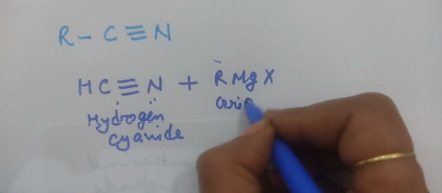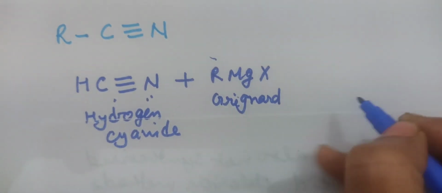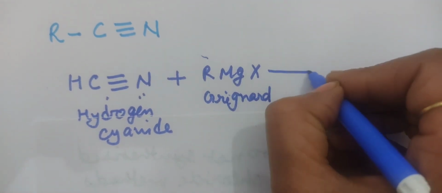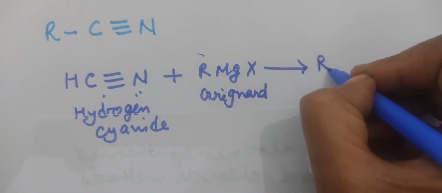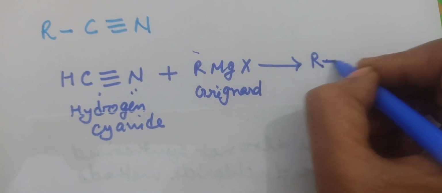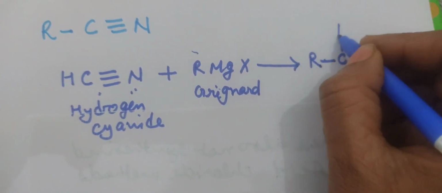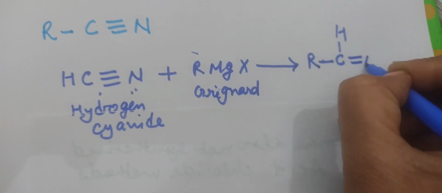Hydrogen cyanide, or hydrogen nitrile, reacts with RMgX, which is called the Grignard reagent. It gives an intermediate, RCH=N.